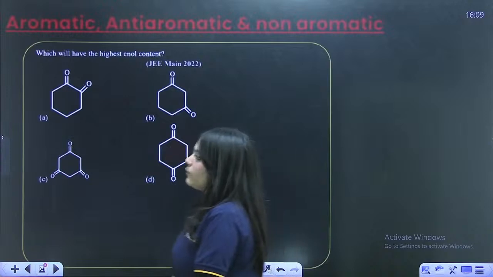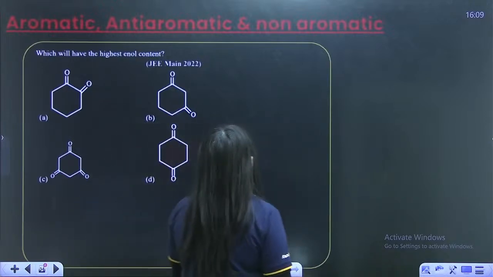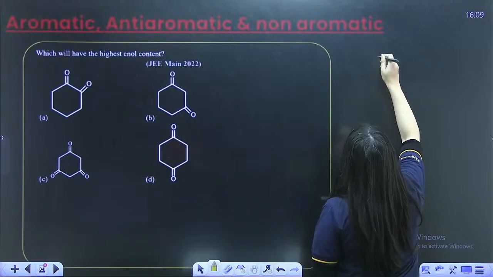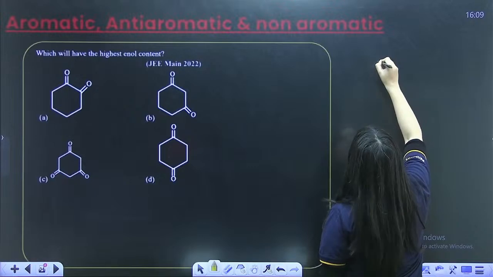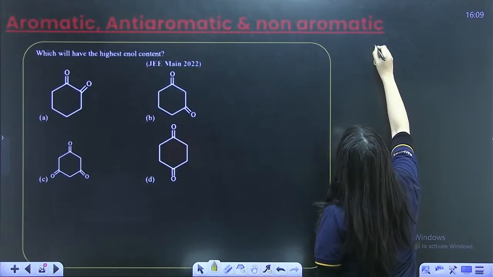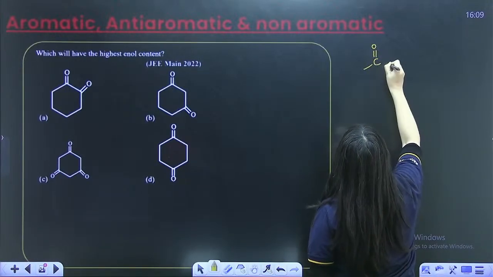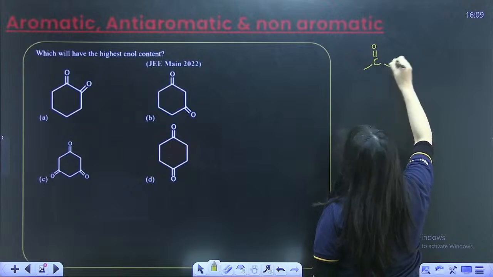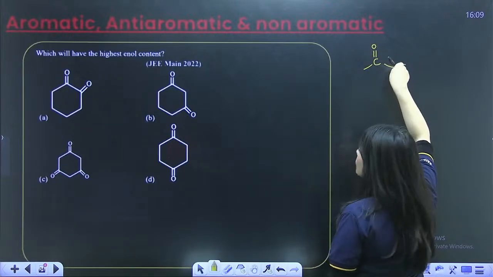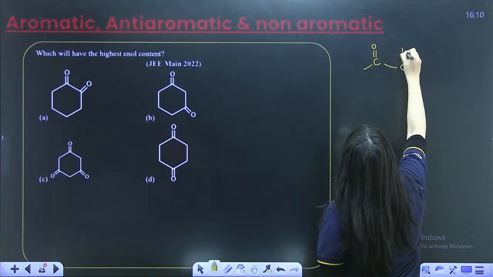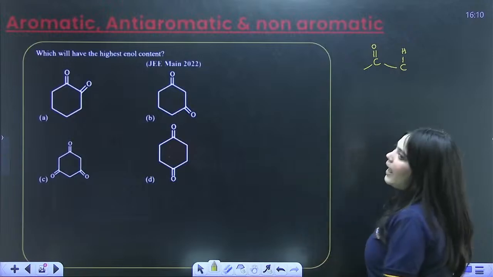So look at this. What is enol content? So remember one thing. There is a kind of tautomerism which is called keto-enol tautomerism. This is a keto group, right? So right next to the keto group, there is a carbon which is known as the alpha carbon. This alpha carbon must have one hydrogen.